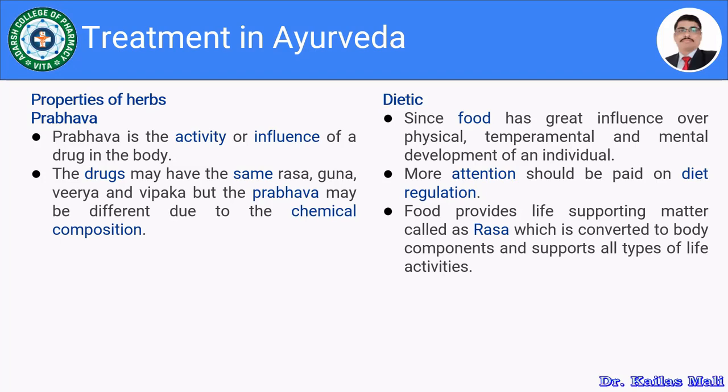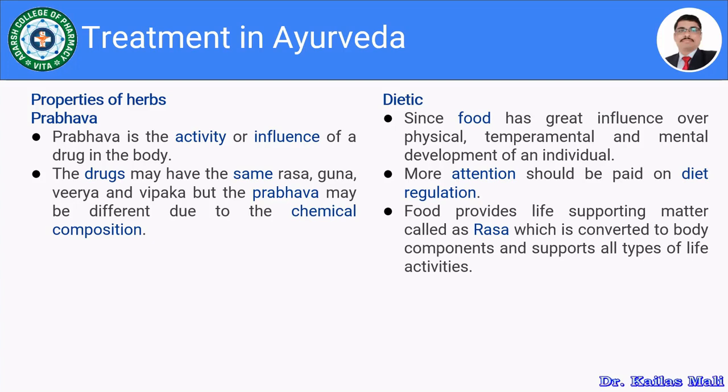There are various herbs available in Ayurveda that we are using. They might have the same rasa, guna, virya, vipaka, but they have different prabhava. Prabhava stands for the activity of the drug, right? So this is about the prabhava.